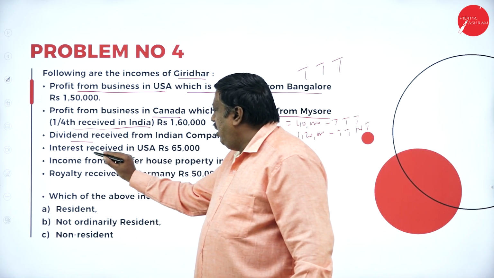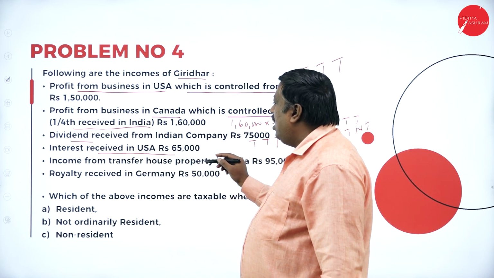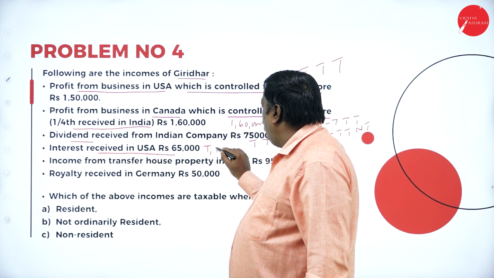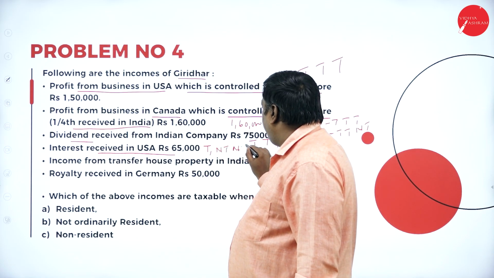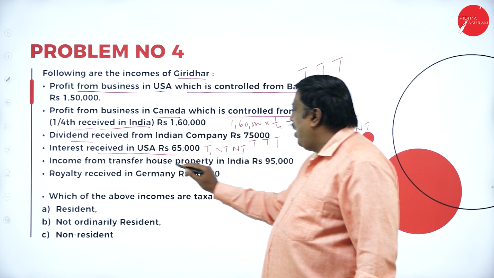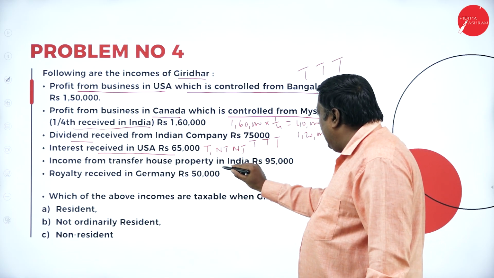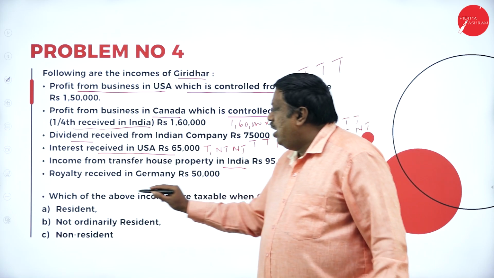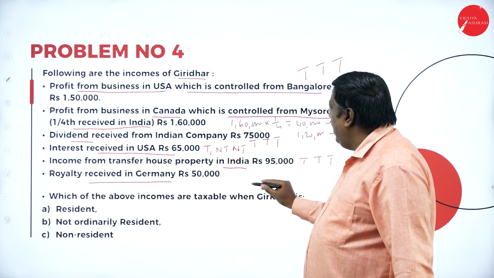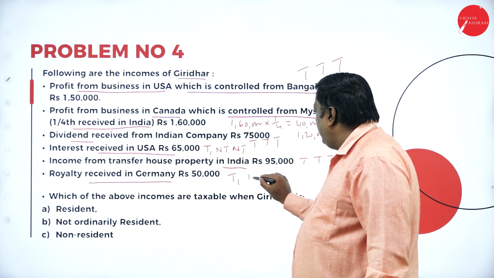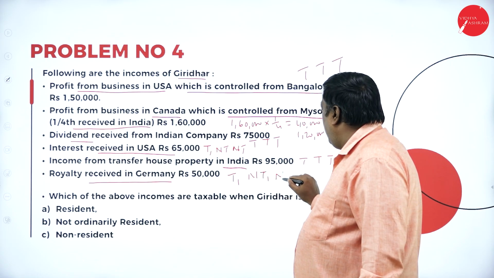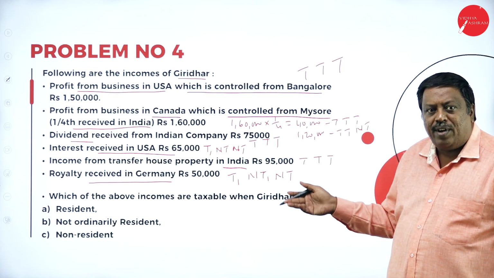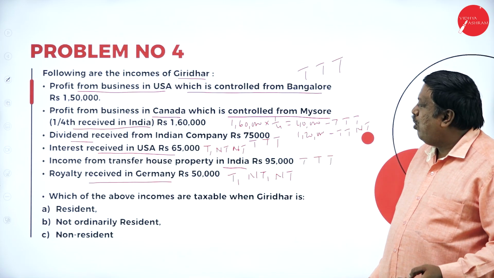Next one, interest received in USA, earned and received in USA, taxable in one case, not taxable in the others. Income from transfer of house property in India, taxable in all the three cases. Royalty received in Germany, taxable in one case and not taxable in other cases. So this is how we have to analyze the problem first and then we have to solve the problem.